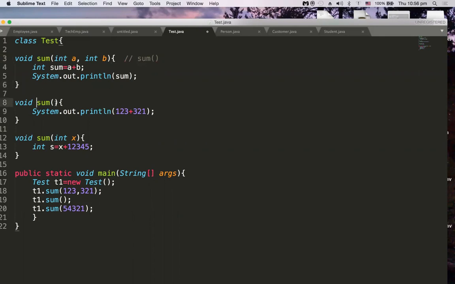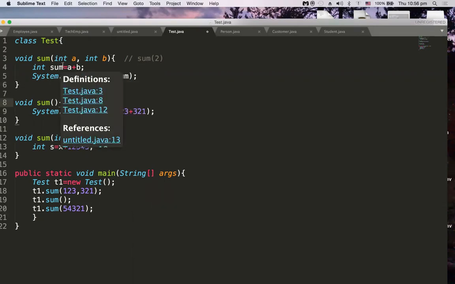Now if I come here, I have one more sum method, with no parameters. Here I have two parameters, right? So here no parameters, but the method name is the same. So this is method overloading. In a class, a method name is repeated. Multiple methods with the same name, then it is method overloading. It is possible as long as the number of arguments are different, types are different, and order is also different. So here no arguments, here two arguments. This is possible. I am just printing here some value.